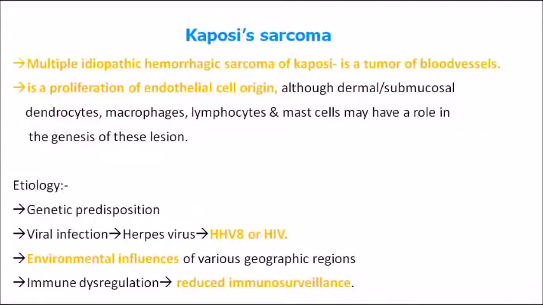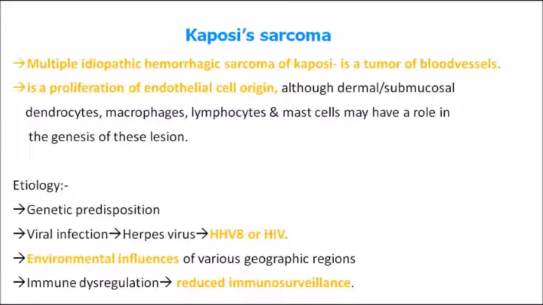The next important malignant connective tissue tumor is Kaposi sarcoma. In most MCQs, Kaposi sarcoma is related to HIV. The neoplasm seen in HIV-affected, HIV-positive individuals is mainly Kaposi sarcoma. That is a routinely asked question, so just remember this point. What is Kaposi sarcoma? It is a multiple idiopathic hemorrhagic sarcoma of Kaposi. It's a tumor of blood vessels.